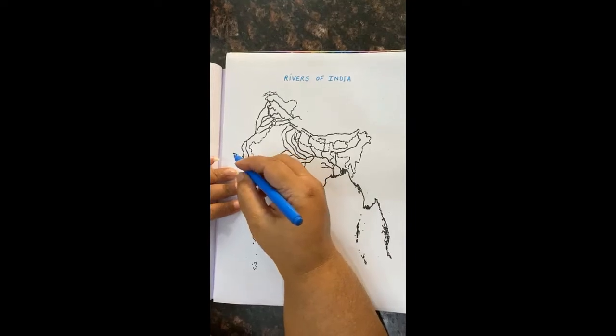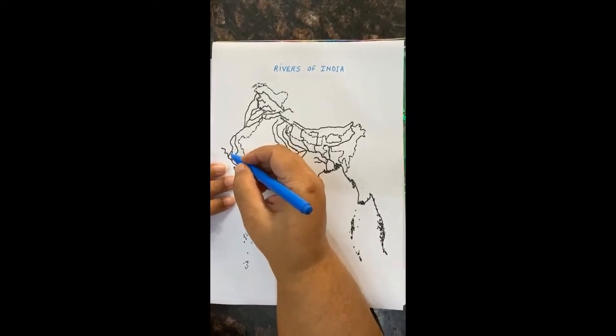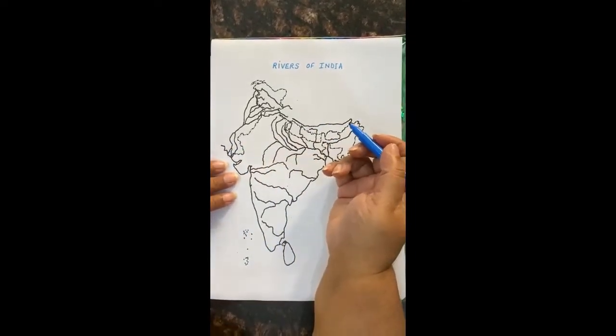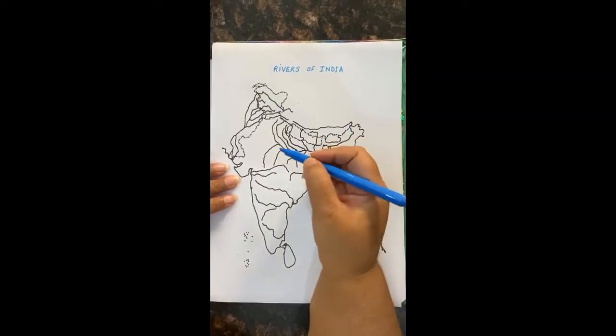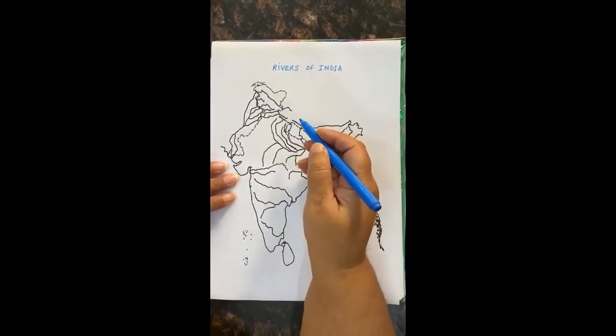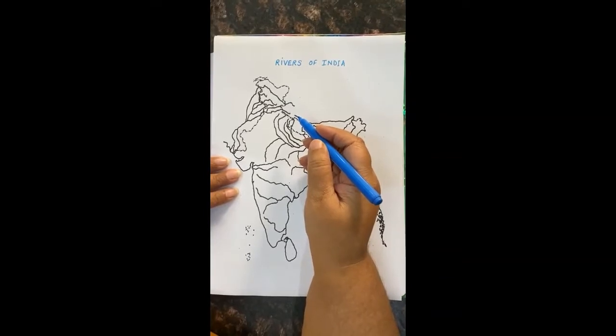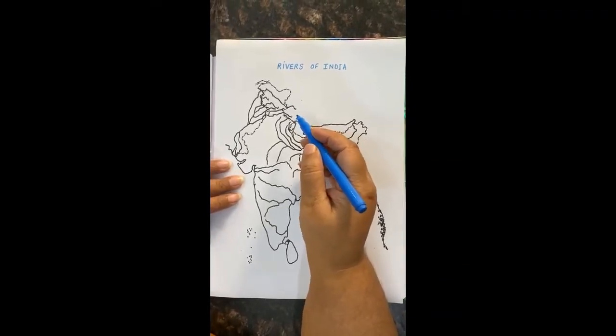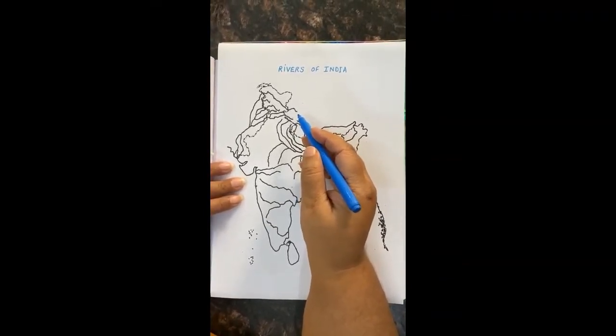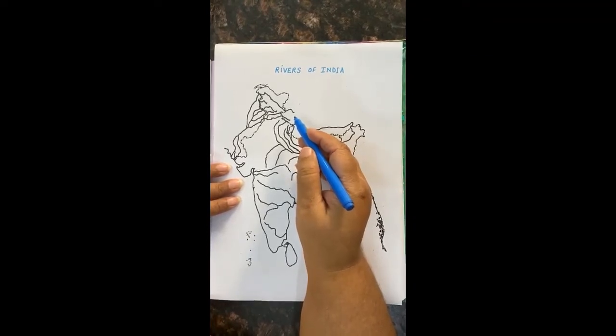Good morning children. Today we will be doing rivers of India, and I am making this map so that you can follow the way I have marked the rivers, and you will exactly follow the same method while doing it at home. And after you have completed the work, you will take a picture and send the mail to all your respective class teachers.